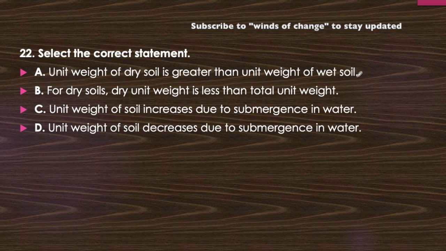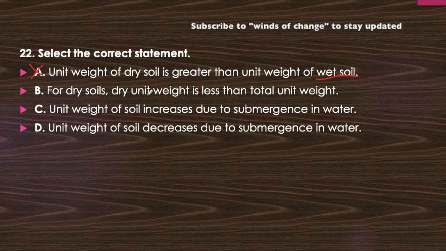Now, in the dry soil, you must be having voids. Voids, that is having air, having zero weight. In those voids, when it is in wet condition, it is filled with water. So there will be some weight of water also. So which one will be having more unit weight? Obviously that will be the wet soil, which will be having weight of water as well as weight of solid. And in the dry soil we will be having only the weight of the solid. So obviously this statement is incorrect.